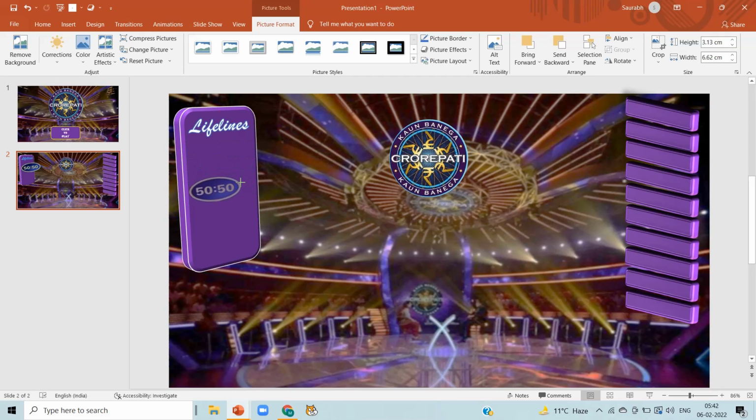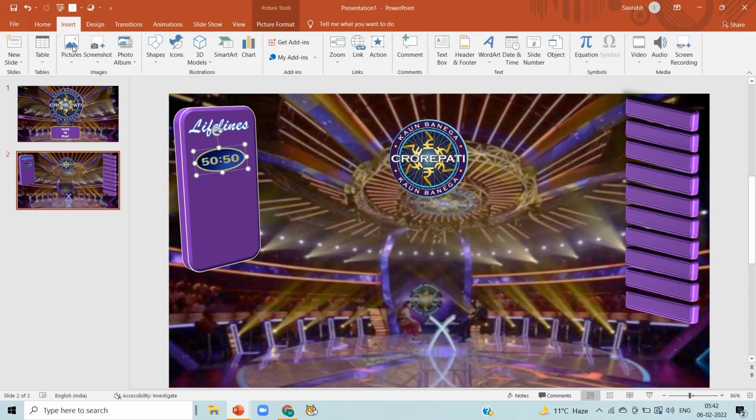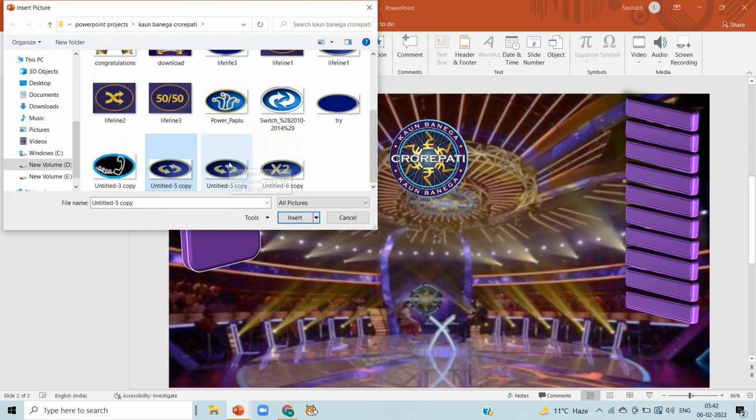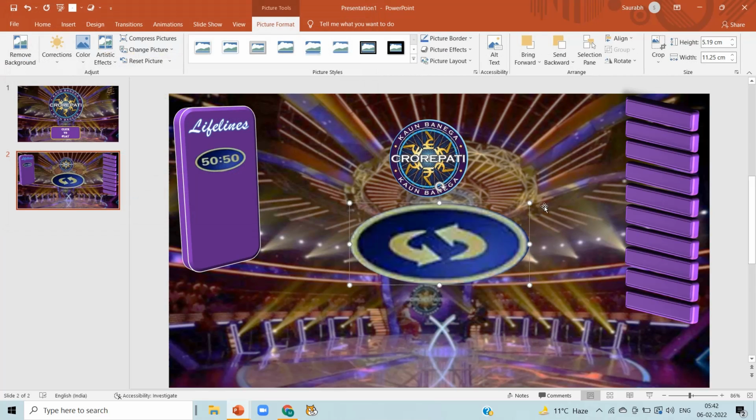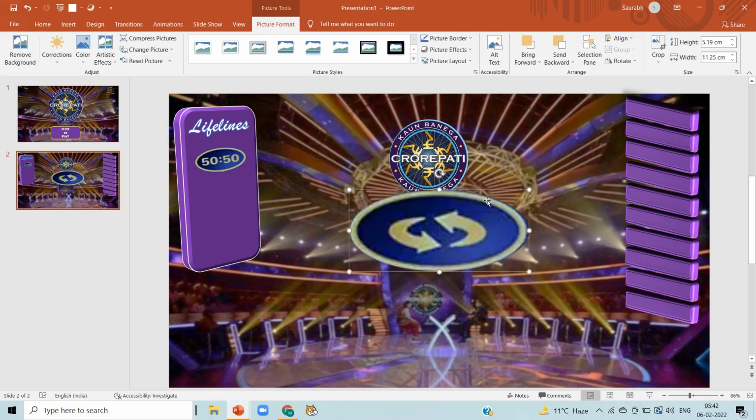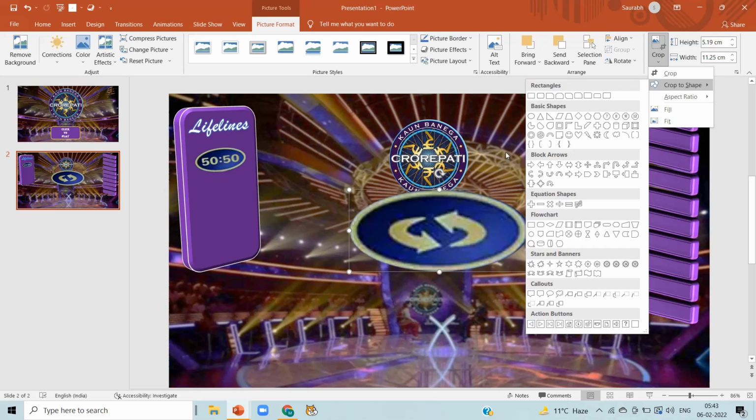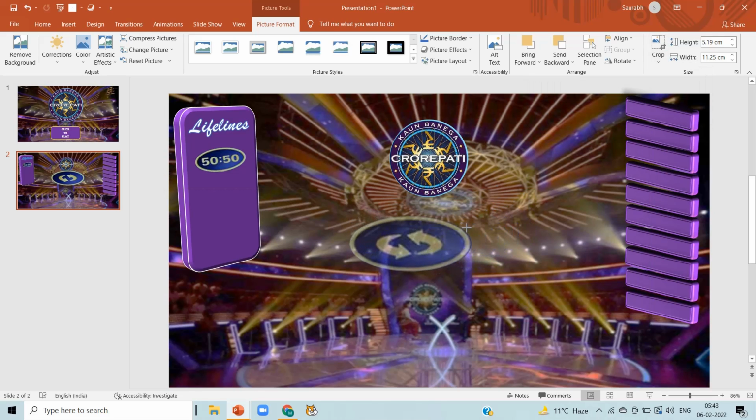We are going to select 3 lifelines here. First is 50-50. Again click on insert picture and I am selecting that flip the question lifeline. If you want to remove background of your icon, you can simply do it by crop to shape and select the shape and remove your background. Set it on the lifeline section. First lifeline 50-50 will remove your 2 options and second lifeline flip the question will change your question.